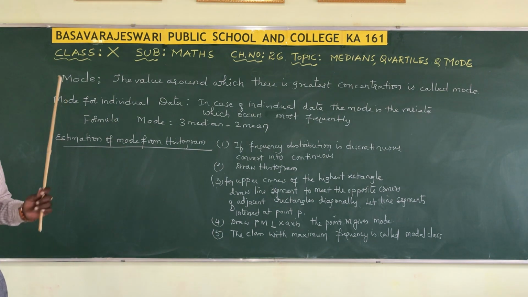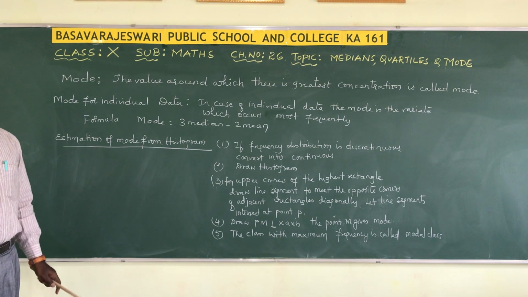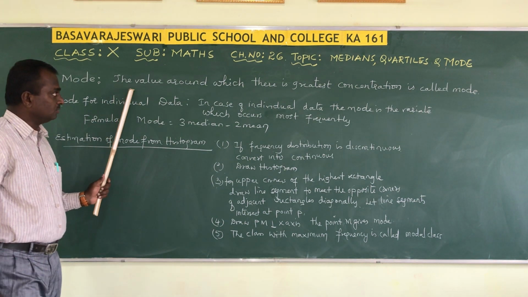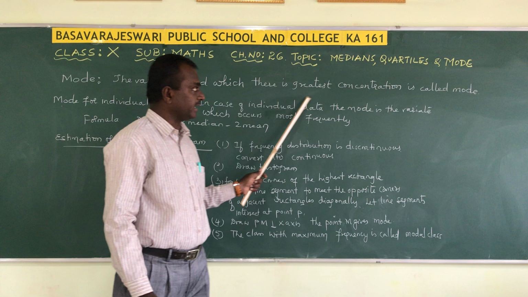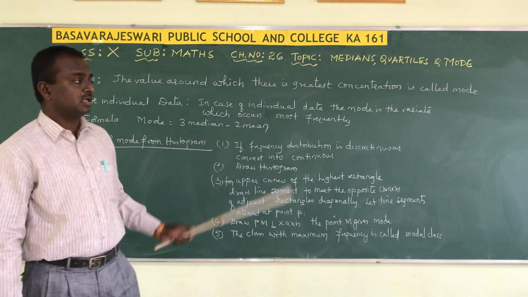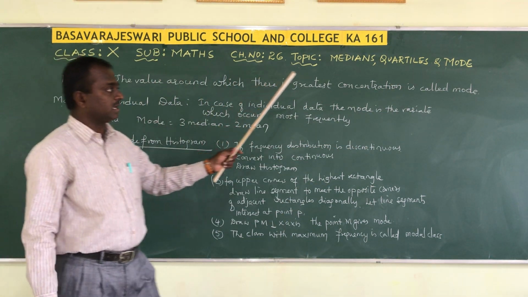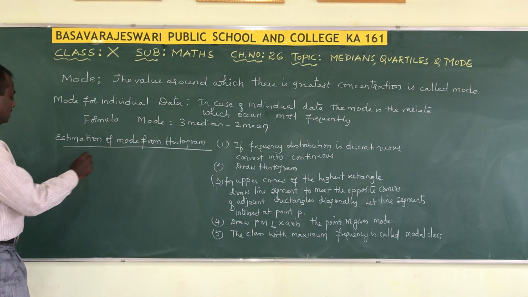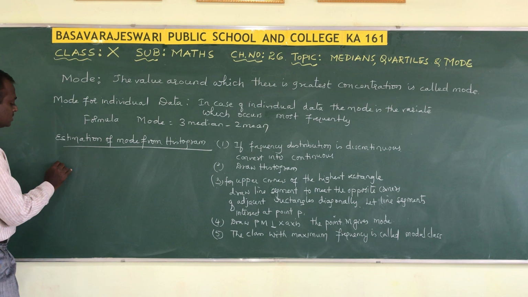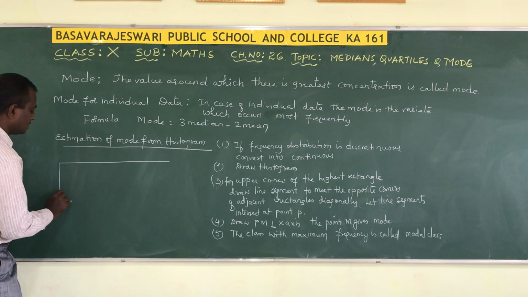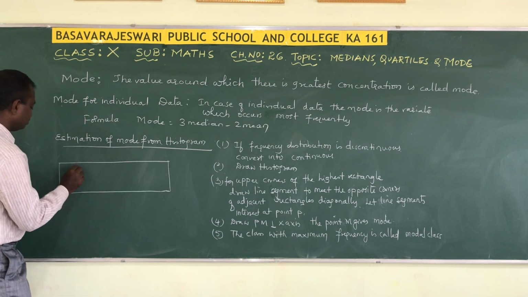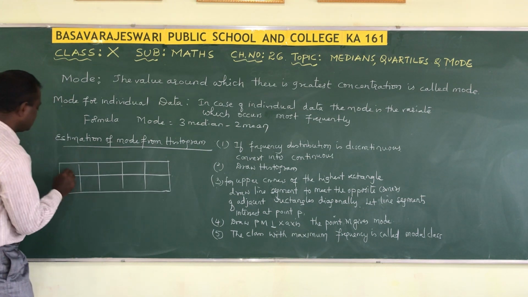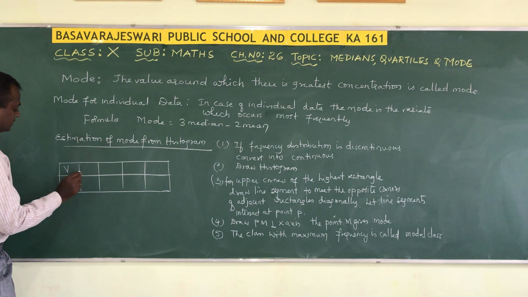So what is mode? Already you learned about mode in your previous classes. The value around which there is a greatest concentration is called mode. For example, suppose one frequency distribution I will draw. This is variate, this is frequency.